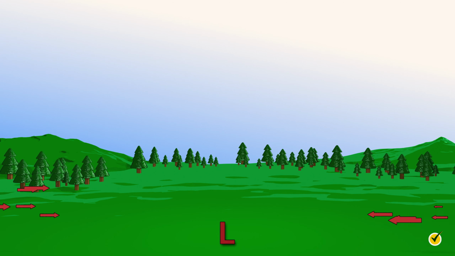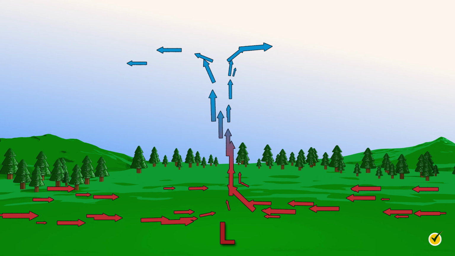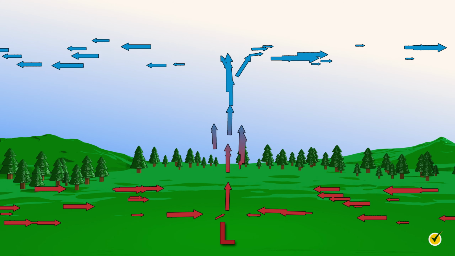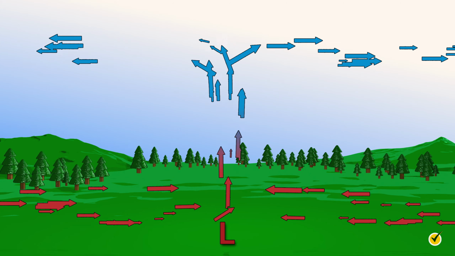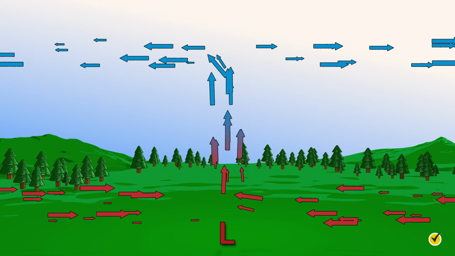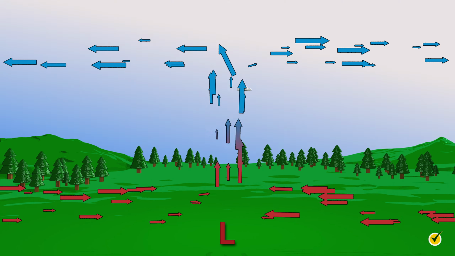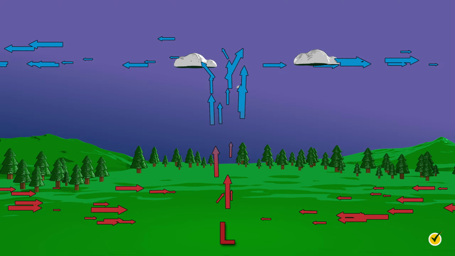The red L at the surface here lets us know that this is a low-pressure system. To help understand this concept a little bit better, imagine a dollop of whipped cream sitting on a table. If you take 2 books on either side of the whipped cream and smash them together, the whipped cream will squirt upward. As air rises, it will eventually condense and form clouds.